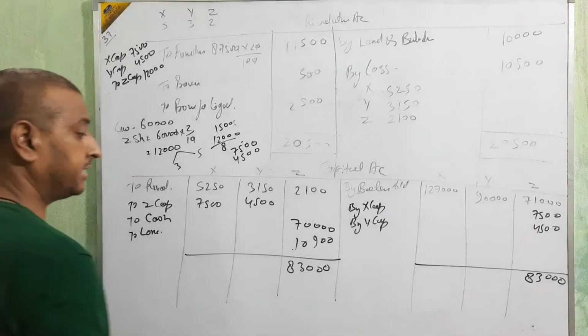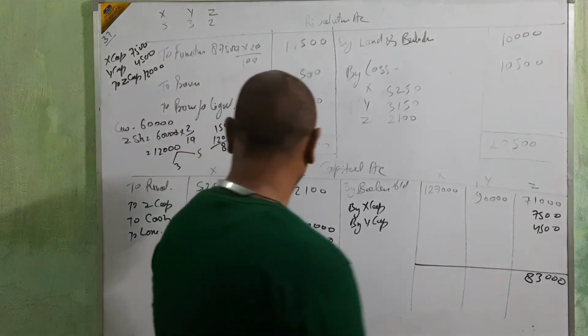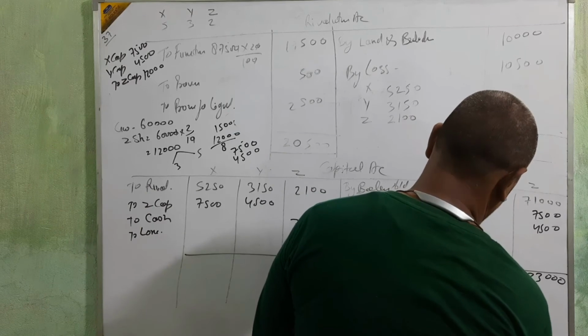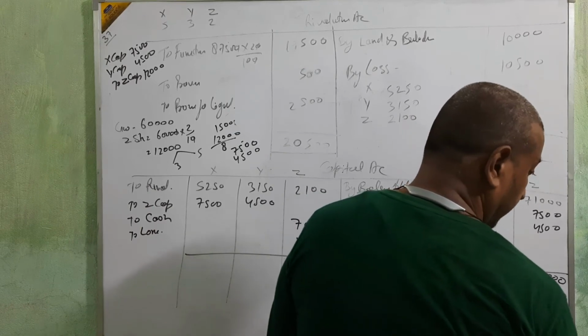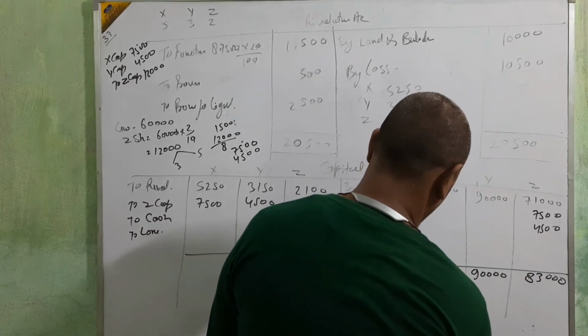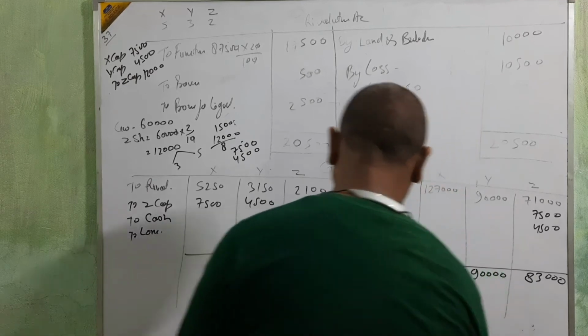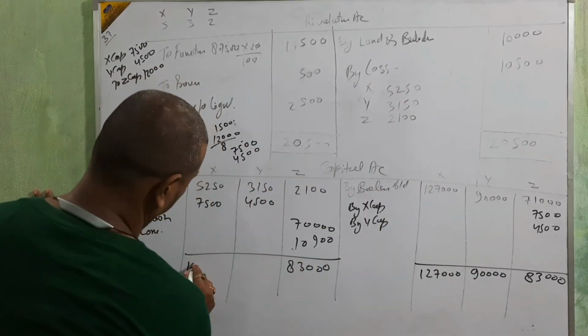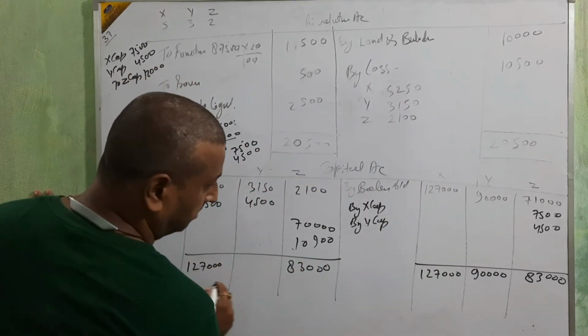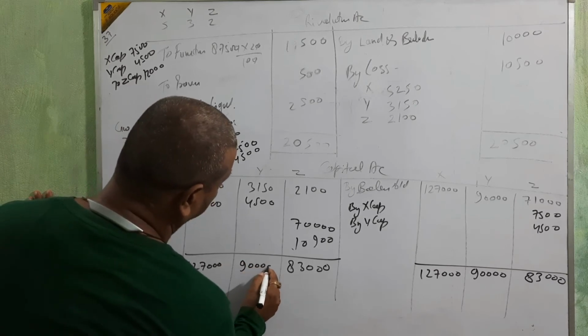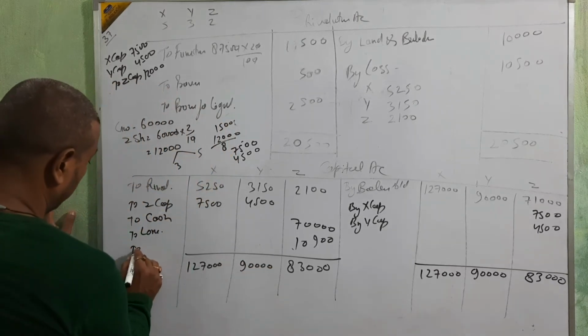Just see, is the loan amount of 10,000 coming or not? Yes, Z's loan. Coming up? Then totaling and take the balance.